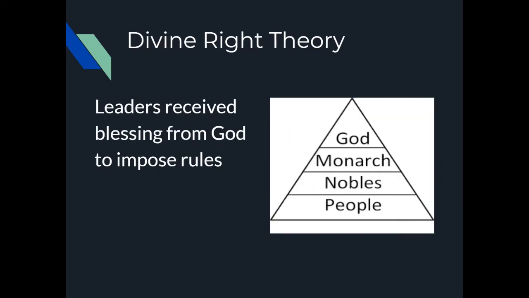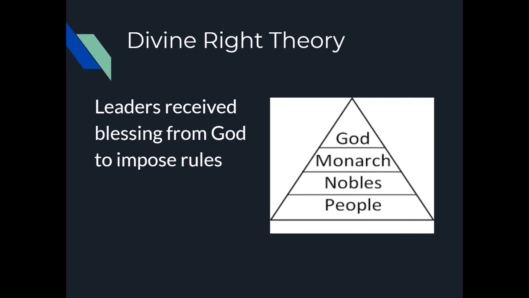The third theory is called divine right theory. This is one that you might have talked about last year when you looked at European history. It's the idea that leaders come into being and take power because they've received permission or blessing from God to impose their rules. They have religious authority to do this.